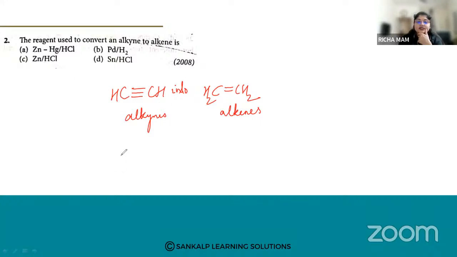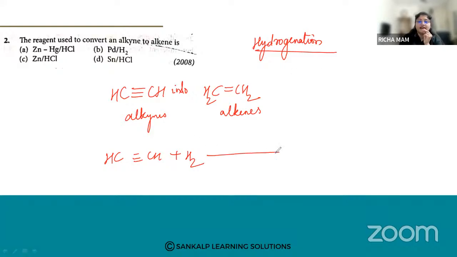So alkynes. If you do hydrogenation, hydrogenation means what? Addition of hydrogen. So when we are doing addition of hydrogen, we can use nickel, palladium, and platinum. These are the best hydrogenating agents, the different catalysts which we can use.